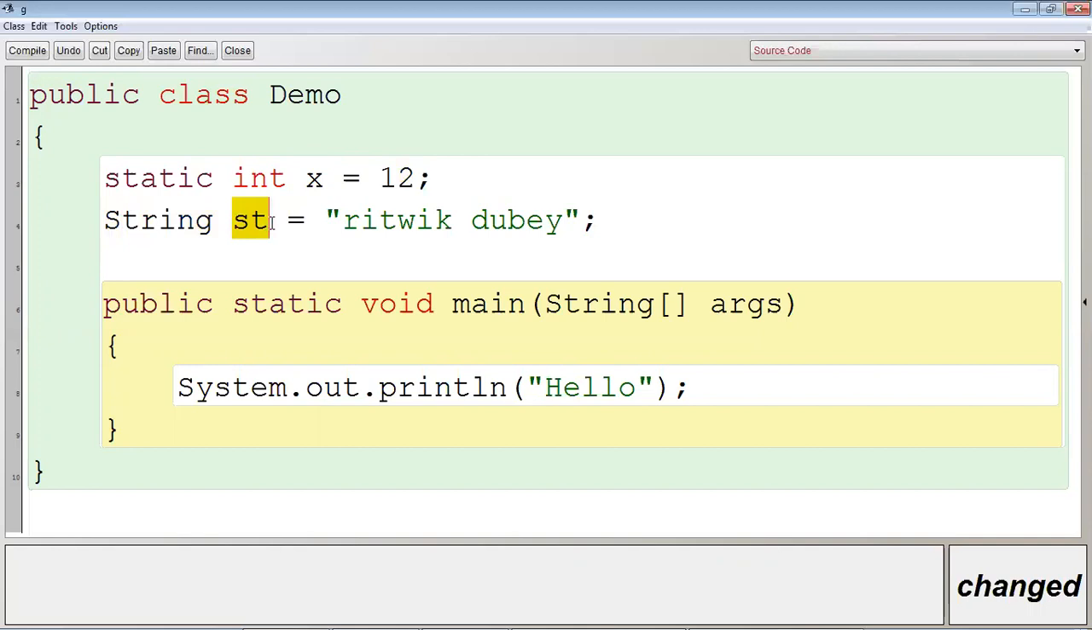This is also an identifier. So in this program, who can say what are the identifiers? How many identifiers are there? See, class name is an identifier, number 1. This is number 2. This is number 3. ARGS is an identifier. Why?